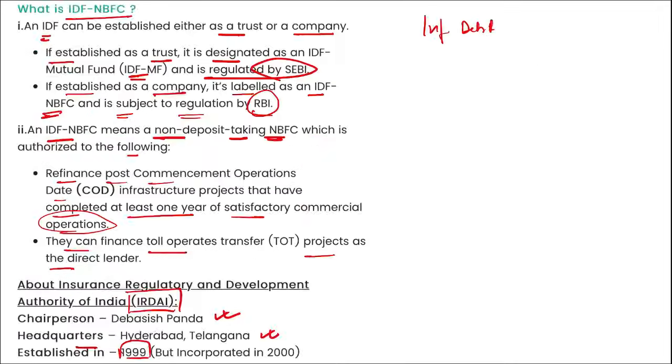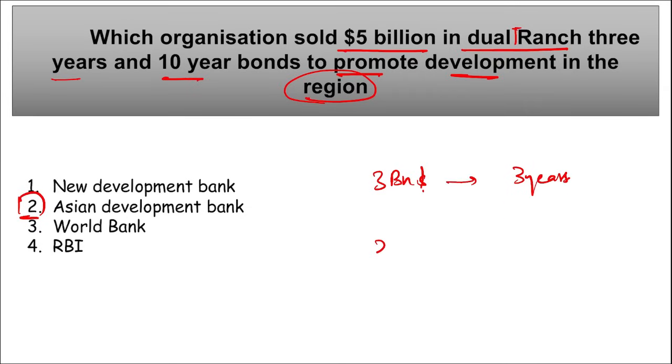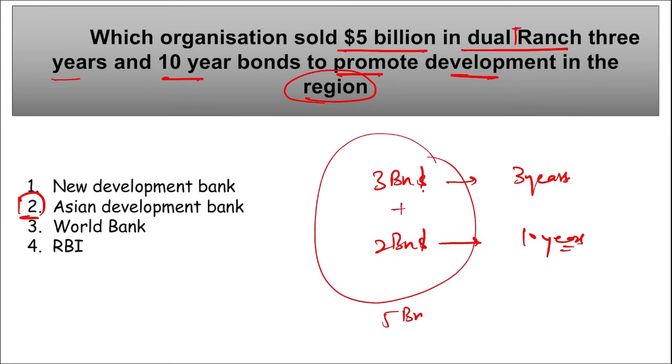Right. Next is which organization sold $5 billion in dual tranche 3 years and 10 years bond to promote the development in the region. It is Asian Development Bank, right? They have recently sold dual tranche global benchmark bonds that are valued at $3 billion with a maturity of 3 years and $2 billion with a maturity of 10 years, and they have raised a total of how much? $5 billion. Correct. So take a note of this.